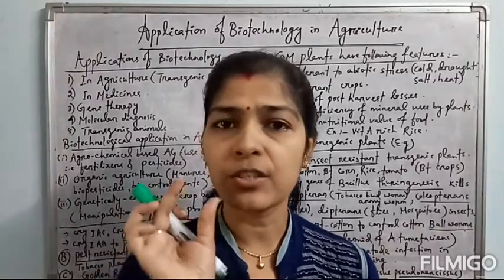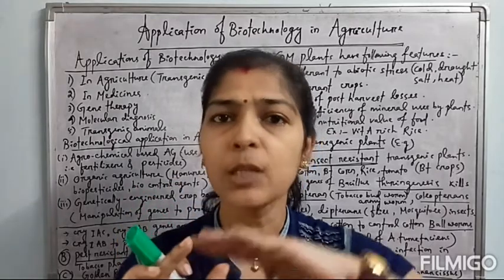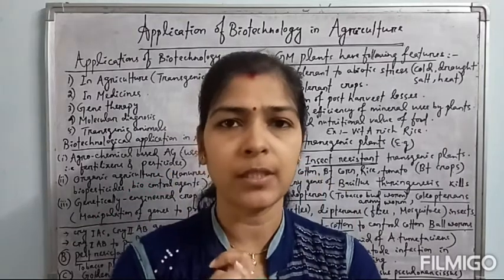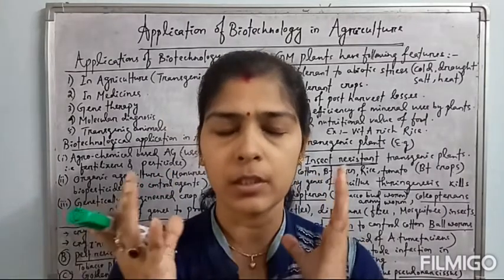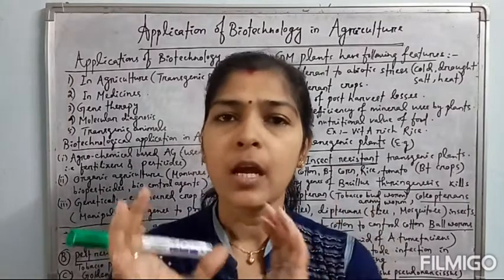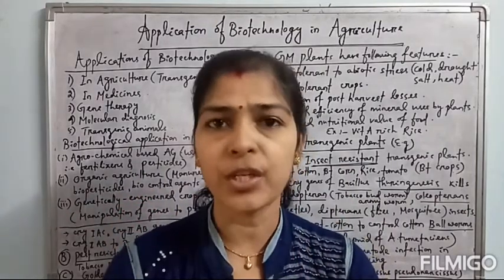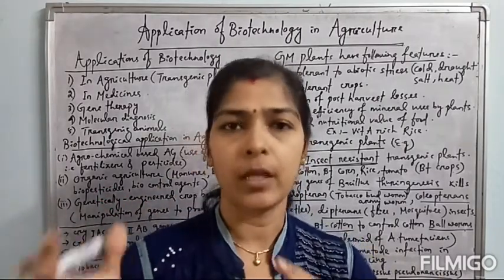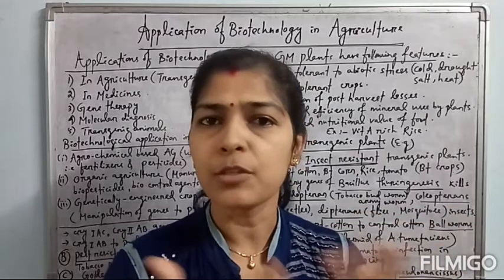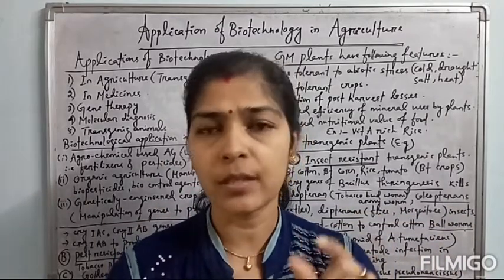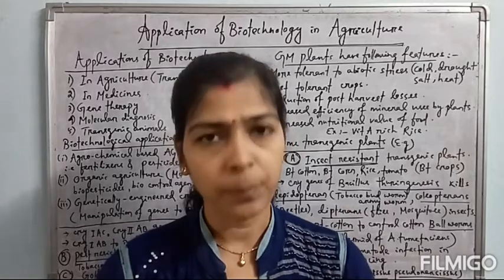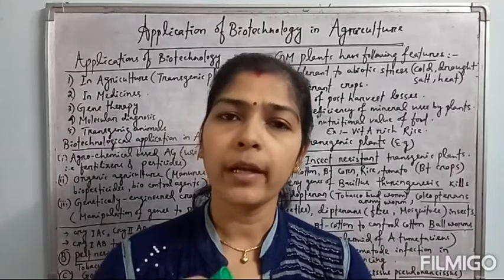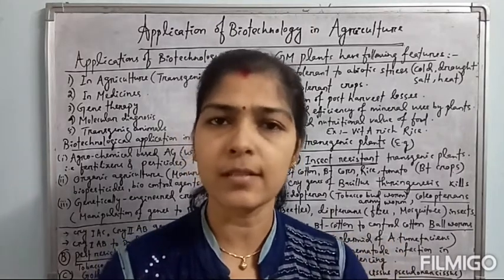This tumor inducing gene of the TI plasmid is replaced with any desired gene, and this recombinant plasmid is inserted, and the Agrobacterium tumefaciens is transformed with this recombinant plasmid having our desired gene. Now this recombinant bacterium, Agrobacterium tumefaciens, infects the plants as usual, and the desired gene present in the TI plasmid will now work inside the plants. Okay, so very naturally we can cause transgenesis in the plants.